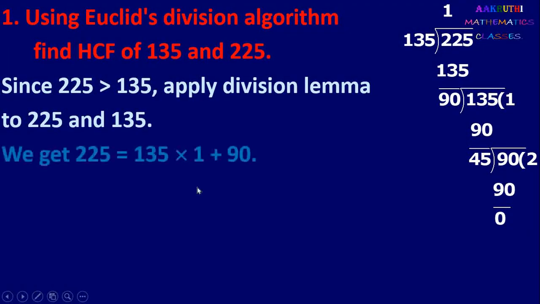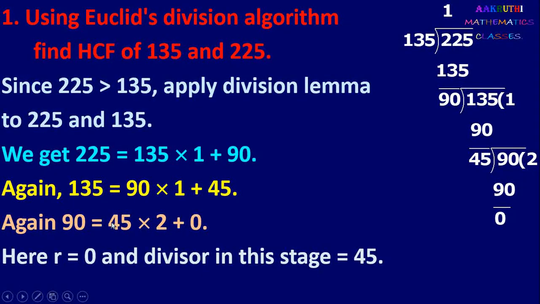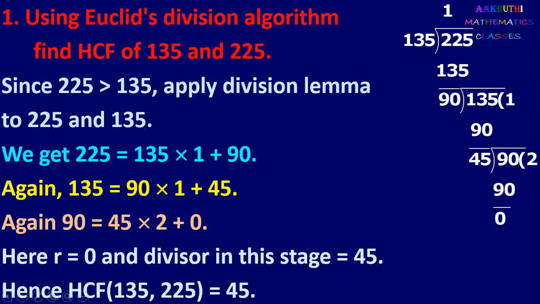We apply Euclid's division algorithm and we can write 225 equal to 135 into 1 plus 90. Here remainder is not 0, so again divide 135 by 90. 135 can be written as 90 into 1 plus 45. Here also remainder is not 0, so again divide 90 by 45. That is 90 can be written as 45 into 2 plus 0. Here remainder is 0 and divisor is 45. So HCF of 135 and 225 is 45.